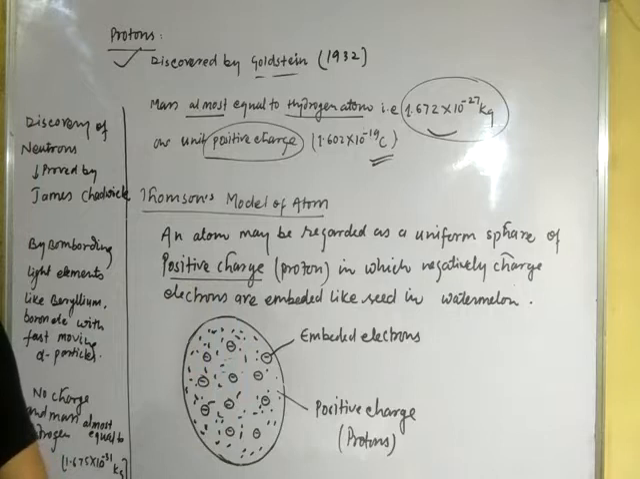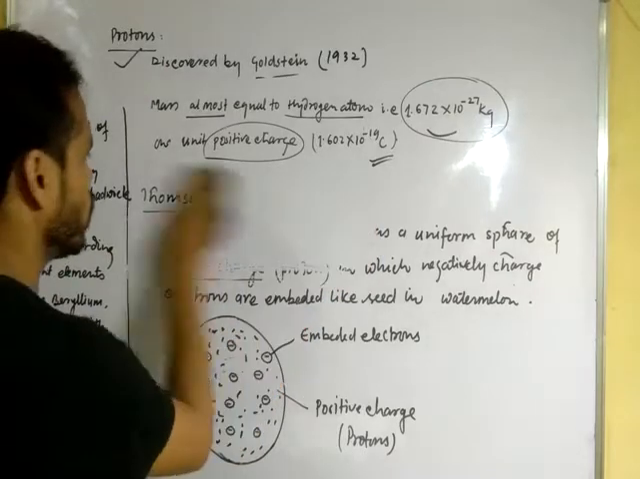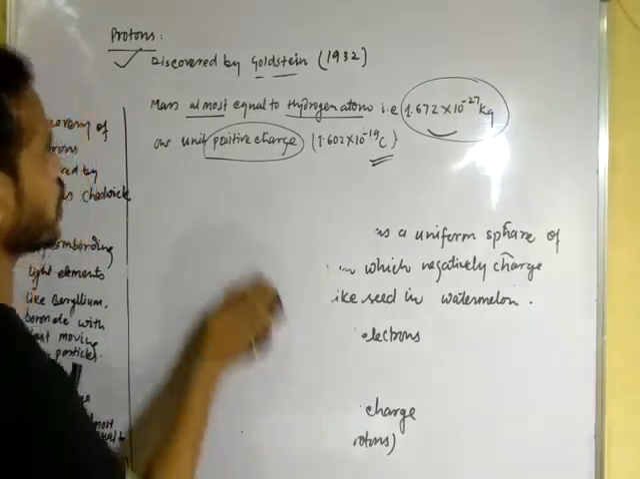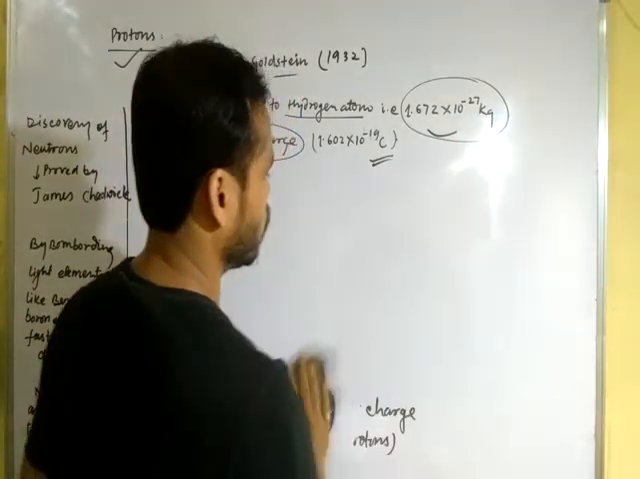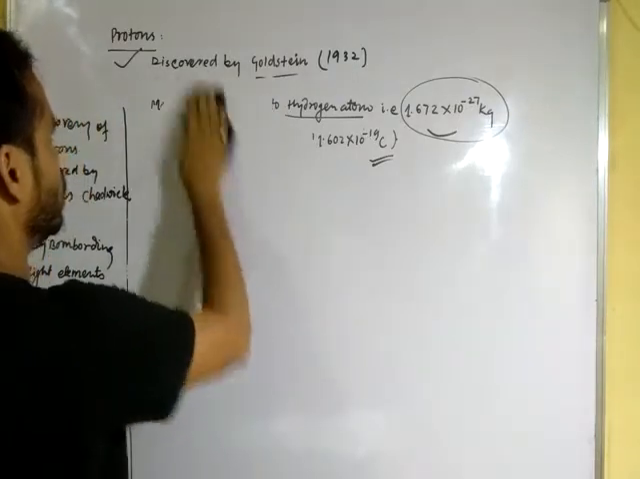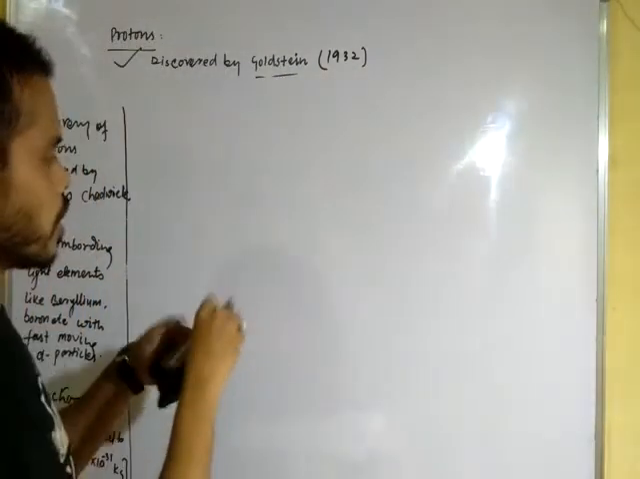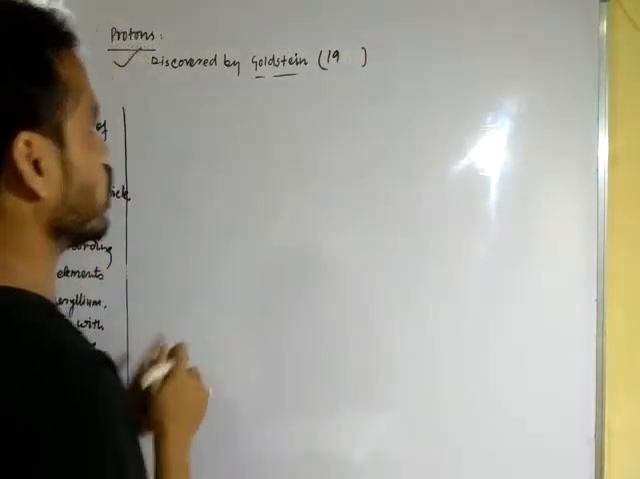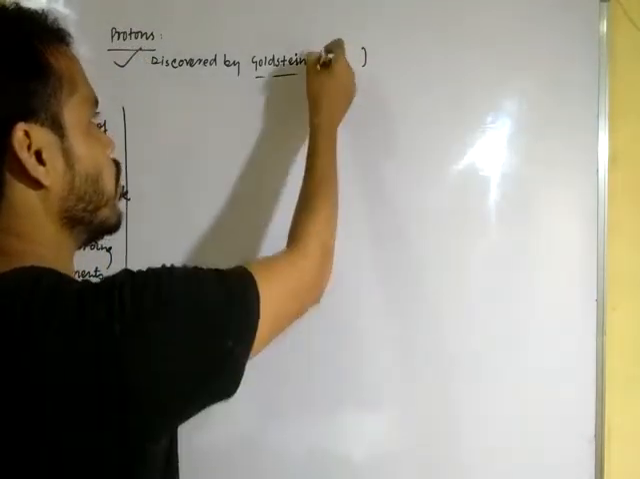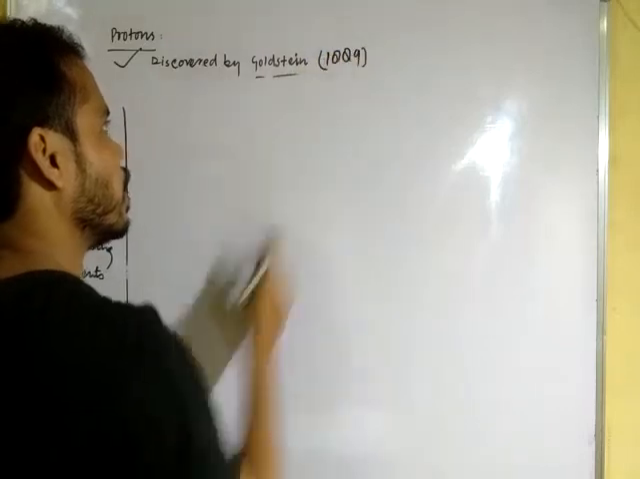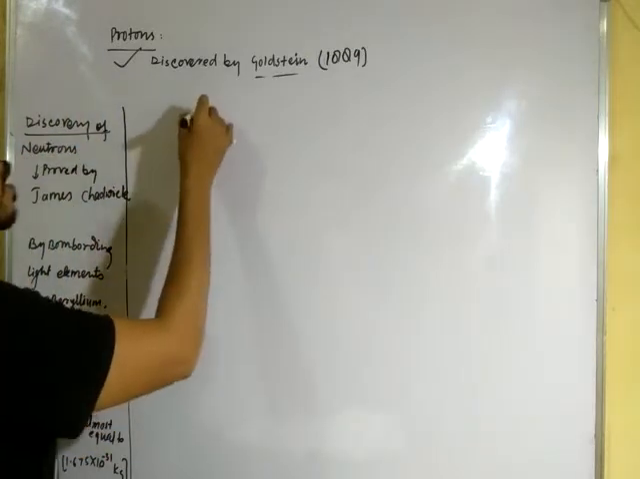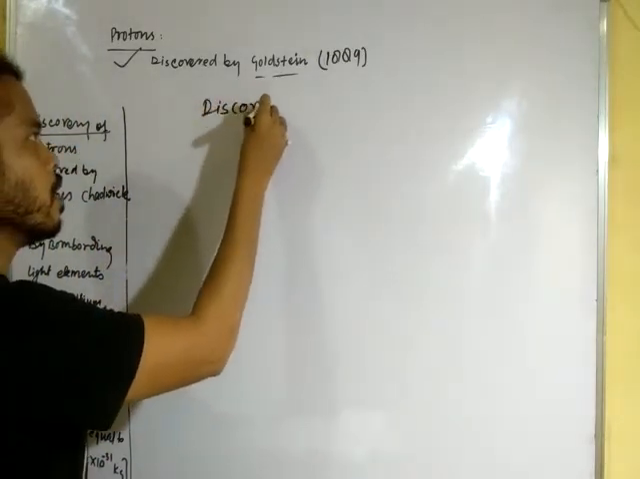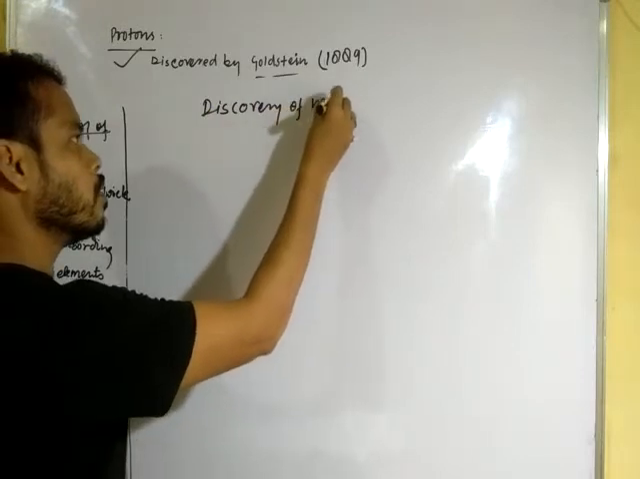Now, the second topic is the discovery of neutrons. Second one is discovery of neutrons. Dear student, this is not 1932, it is 1889.